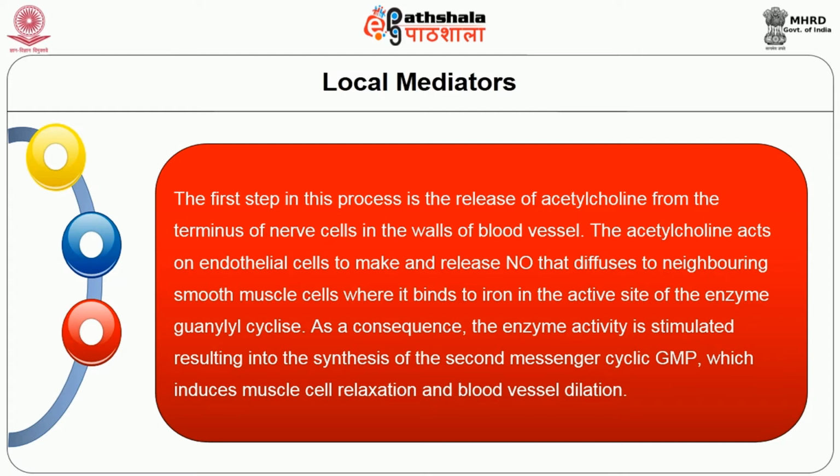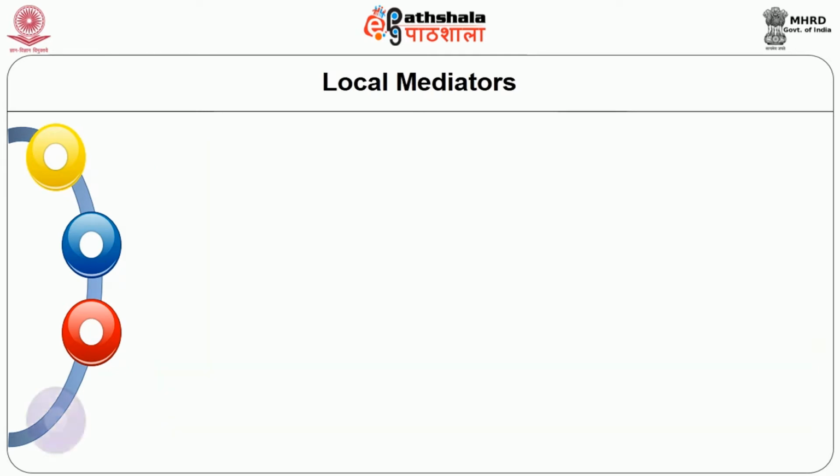The acetylcholine acts on endothelial cells to make and release nitric oxide that diffuses to the neighboring smooth muscle cells, where it binds to iron in the active site of the enzyme guanylyl cyclase. As a consequence, the enzyme activity is stimulated, resulting in the synthesis of a second messenger called cyclic GMP, which induces the muscle cell relaxation and blood vessel dilation.